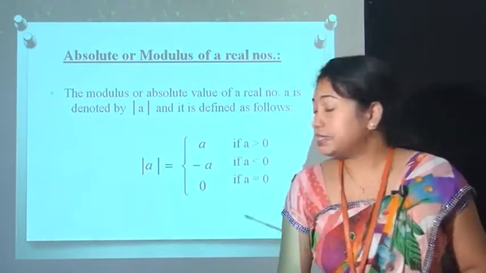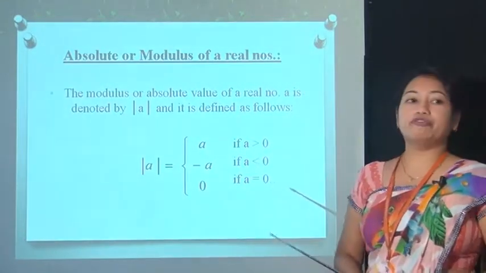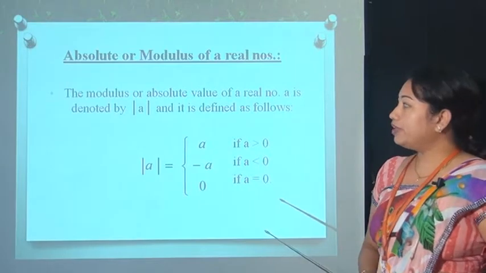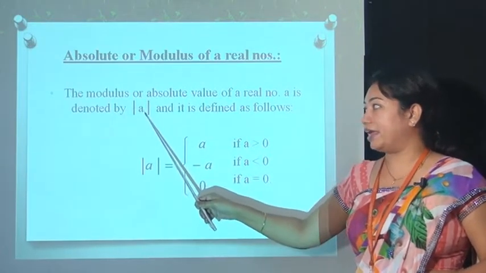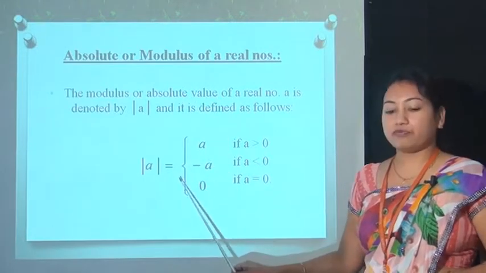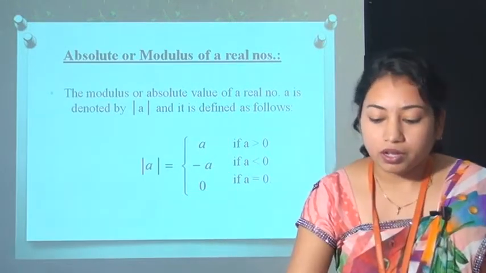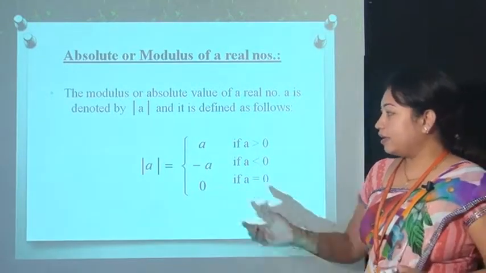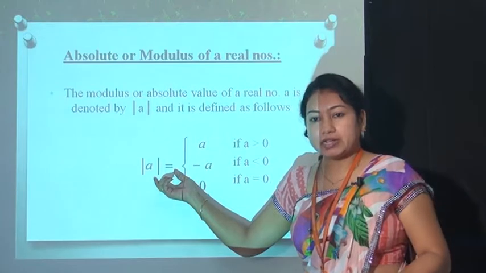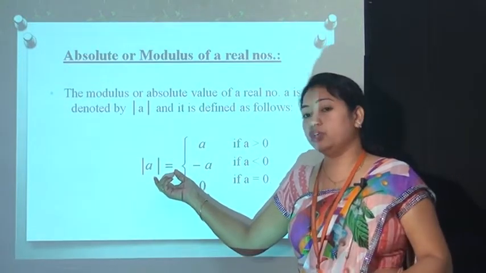Now next point is modulus or absolute value of real numbers. Now modulus of a real number is denoted in the form of mod A and it is defined as follows. Most of us sometimes think कि मोड में अगर कोई निगेटिव नंबर्स है तो मोड के बाहर वो पॉजिटिव क्यों हो जाता है.